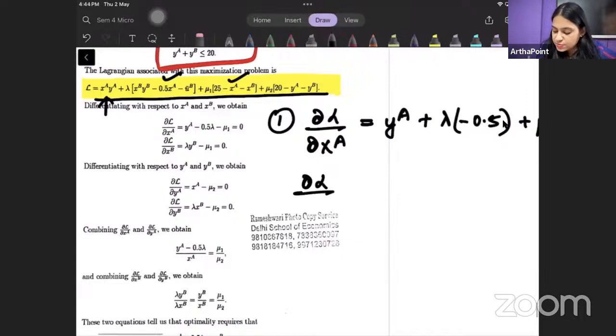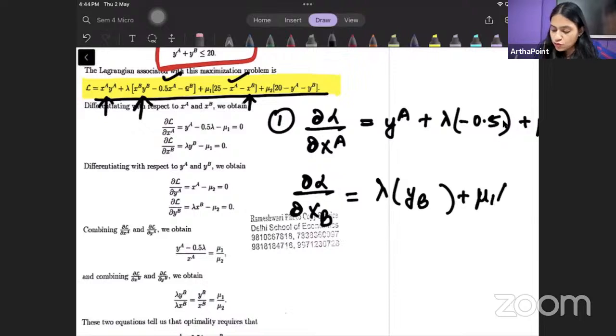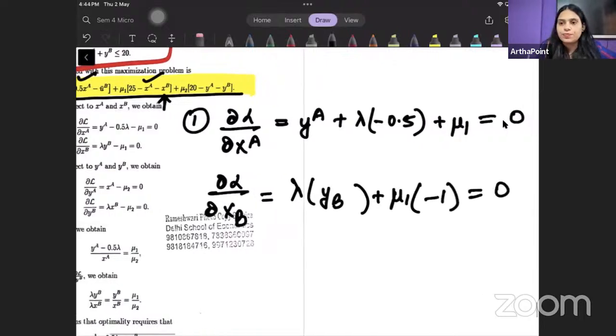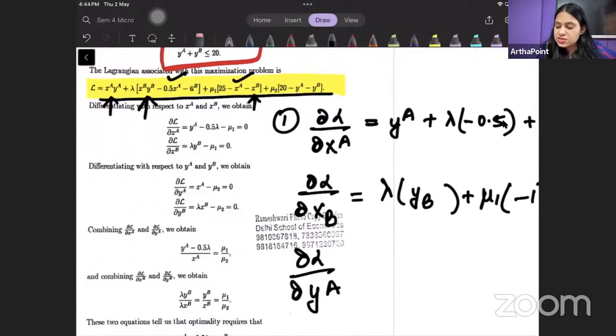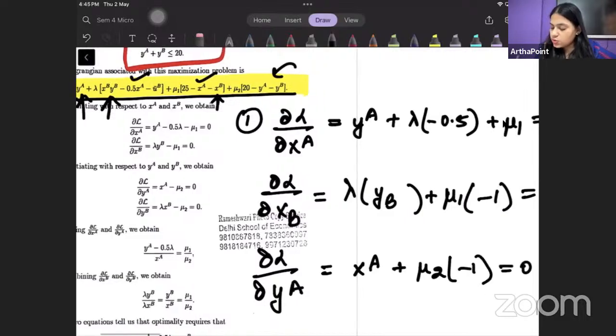Then I will differentiate this with respect to XB. So here I have XB, so lambda YB, right? And then I have XB here plus mu1 into -1 equal to 0. Then I will differentiate this with respect to YA. So when I am differentiating this with respect to YA, here is YA, so I will get XA, right? And no lambda will come. I see YA only here. So plus mu2 into -1 equal to 0.